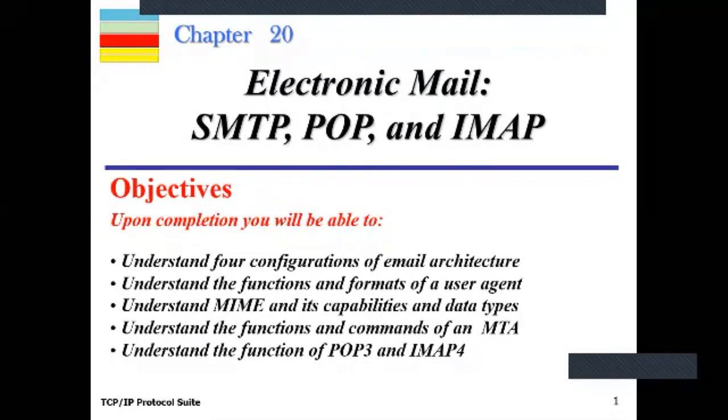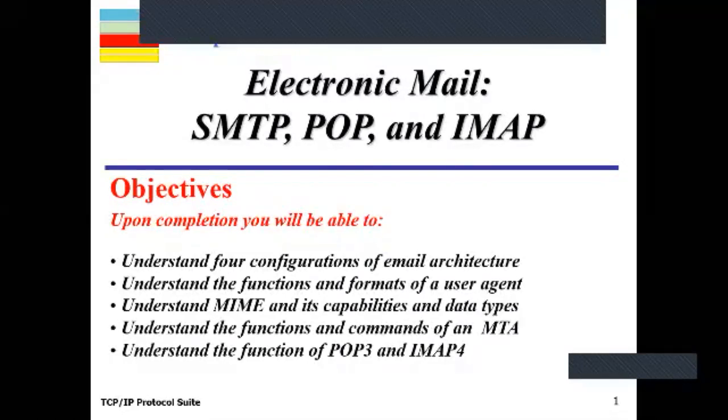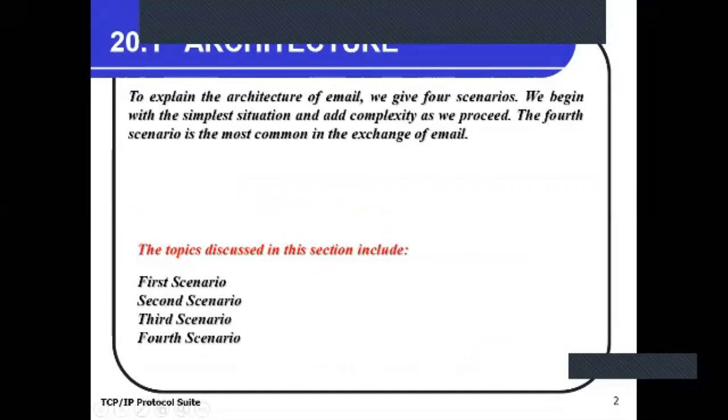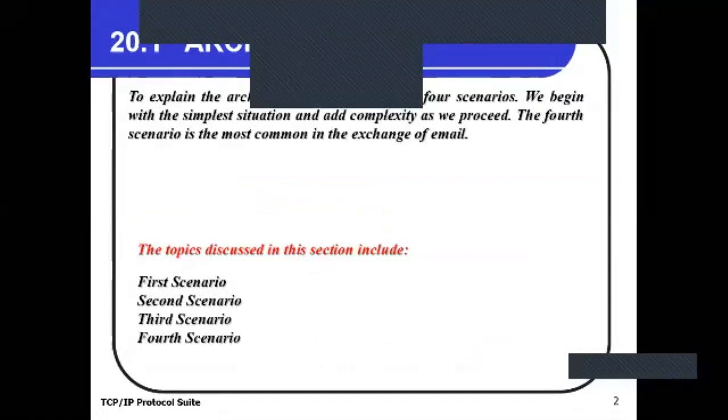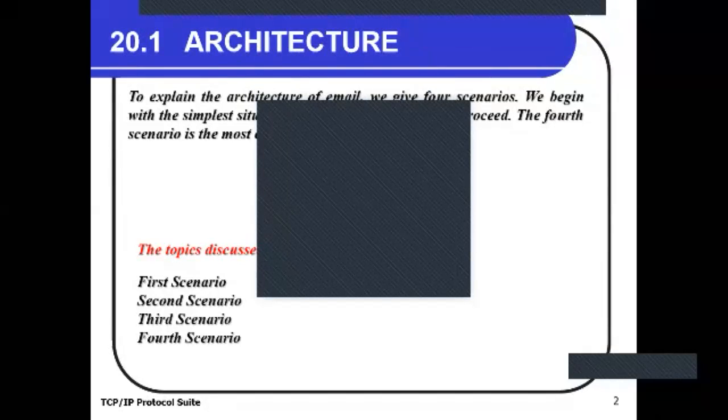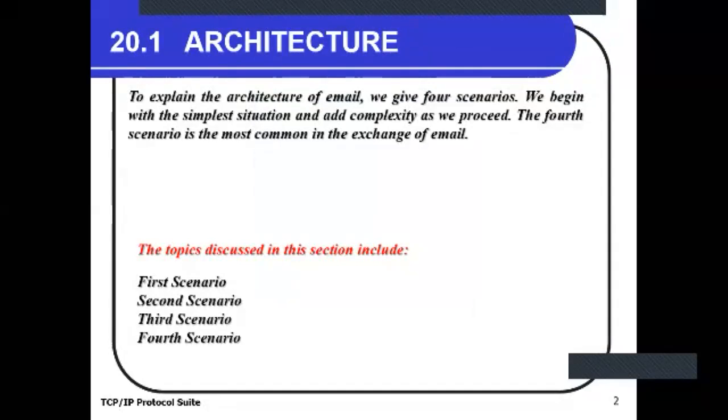Clear? Now, basically, the email protocols have four scenarios.